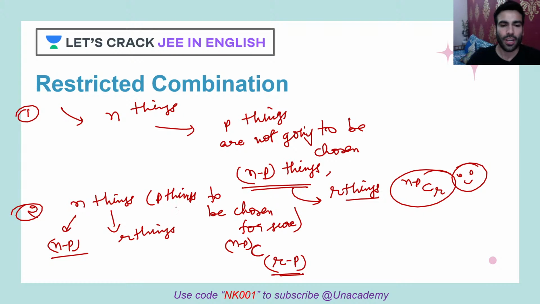So I hope you got this. When p things are to be chosen, when you are pretty much sure, then what will you say? Okay, so from the remaining n minus p things, I have to just pick r minus p things. So these are the restrictions you see in combinations.